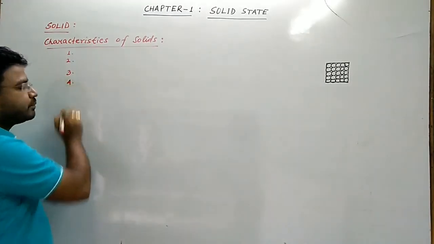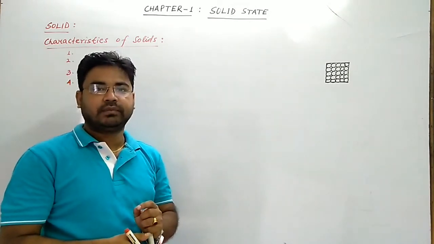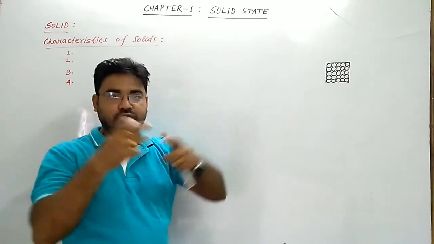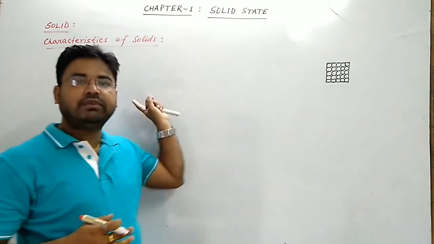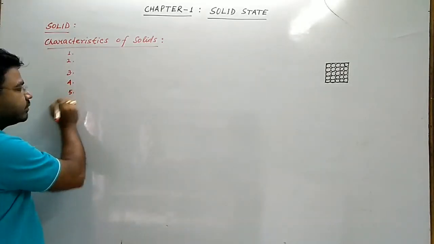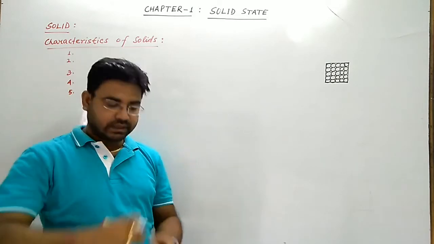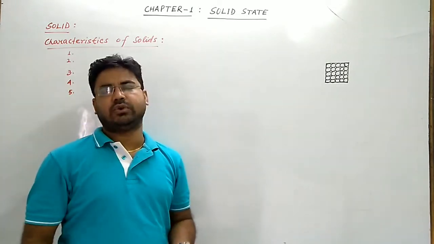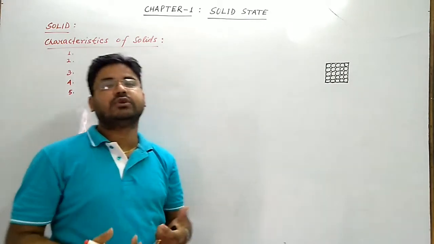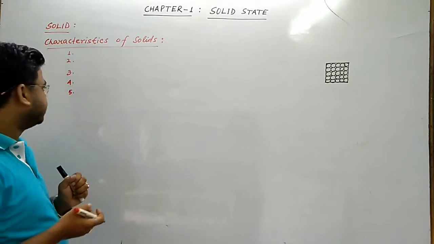Number 4, they have no fluidity. Liquids have flowing capacity, but solids, due to strong forces of attraction, have no fluidity. Number 5, they have slow diffusibility. They diffuse at a very slow rate.